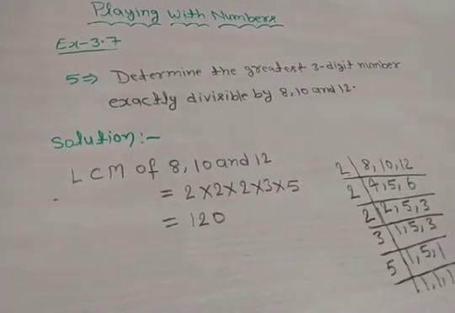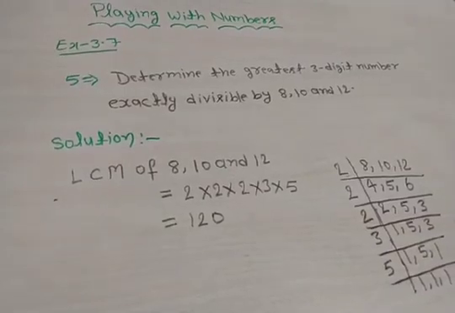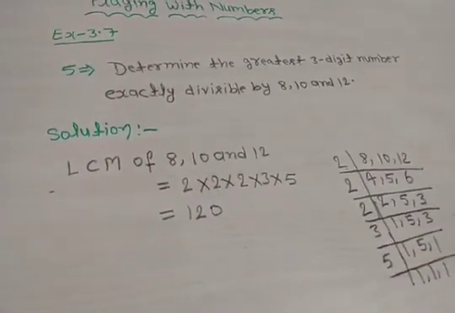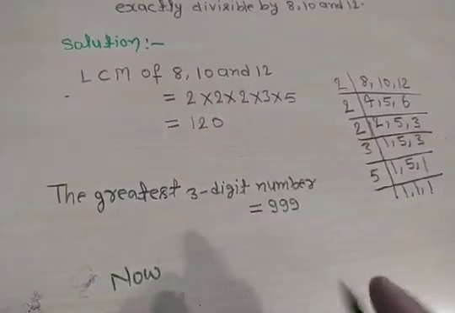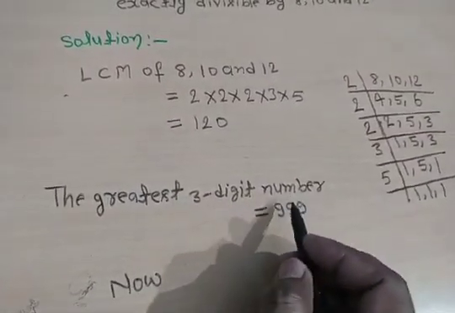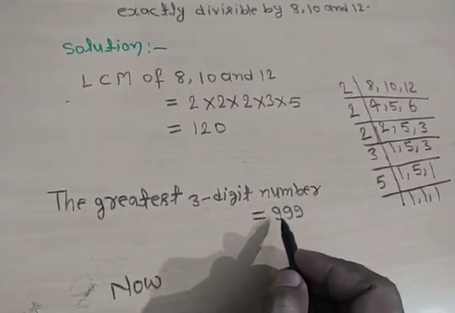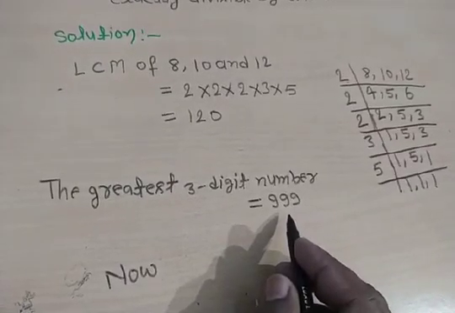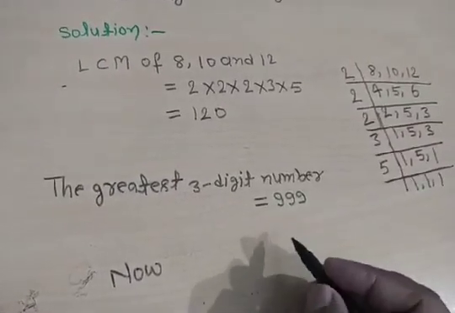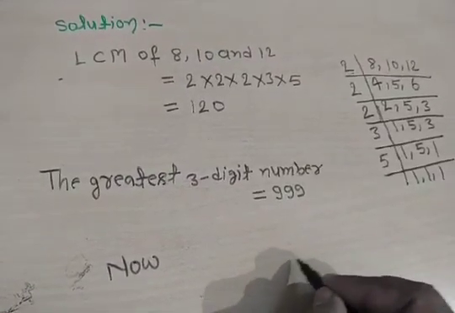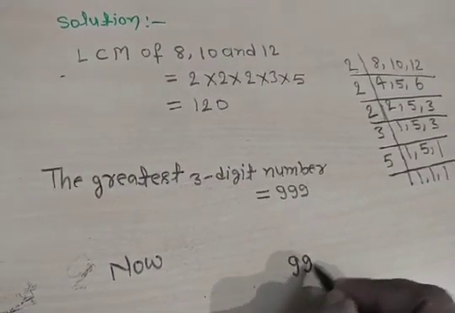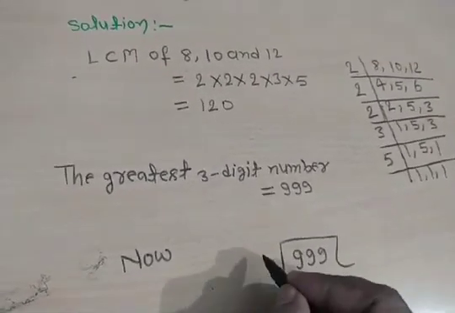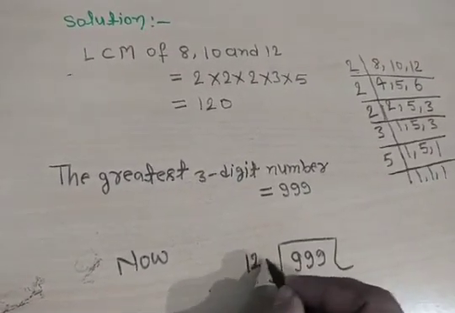Now the greatest three-digit number, what is the greatest three-digit number? 999. So the greatest three-digit number is equal to 999. Now we divide 999 by 120. Okay. So 999 divided by 120.